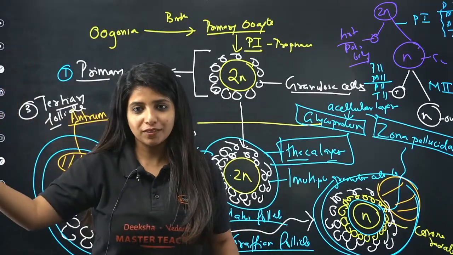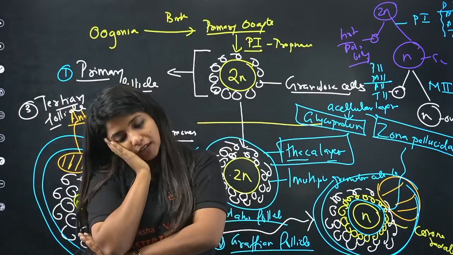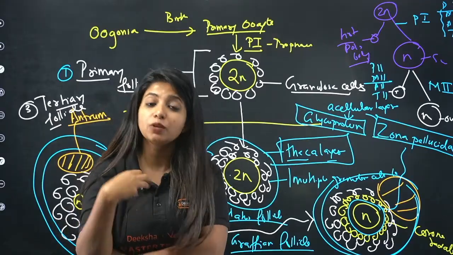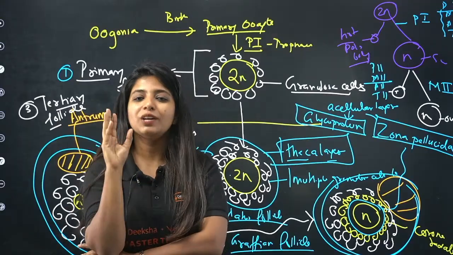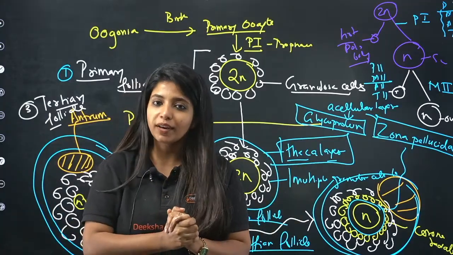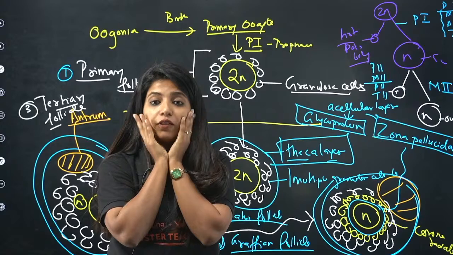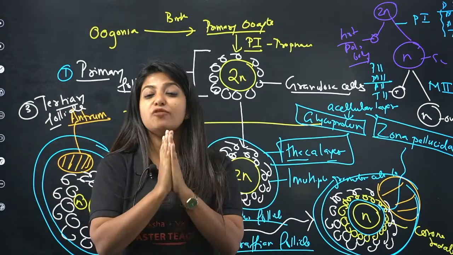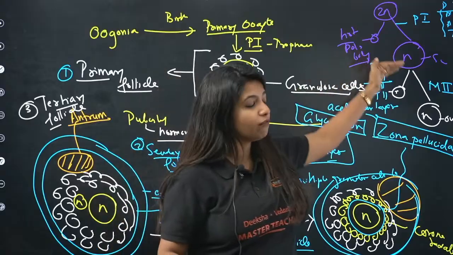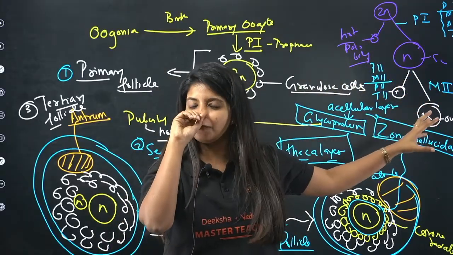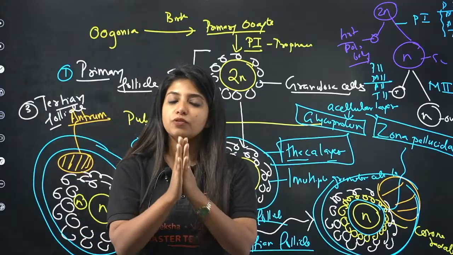When the sperm comes, so this egg is being released and the egg waits over there. Basically, it's not the egg, it's the secondary oocyte. We generally said ovum is released, ovum is released. No, in ovulation, the Graafian follicle ruptures and the secondary oocyte is released. Now the secondary oocyte is waiting for the sperm. When the sperm comes, there are going to be some changes around it such that finally it can undergo division and form the ovum.